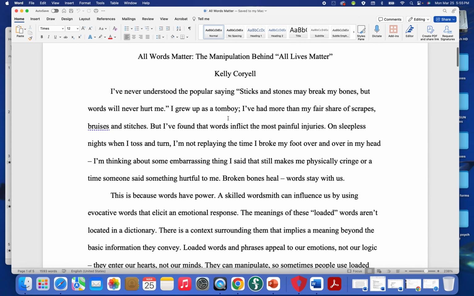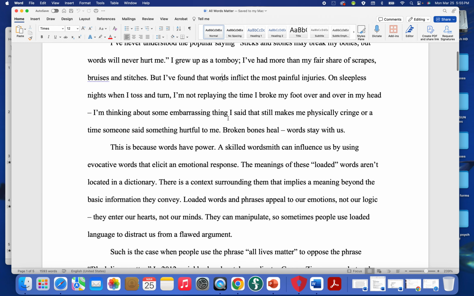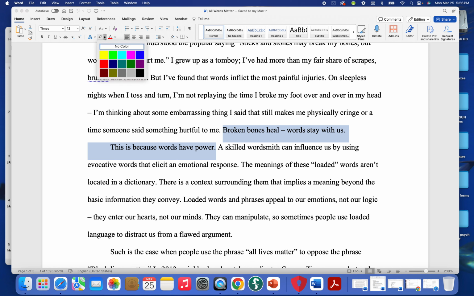So if we look here at her article, at the end of her introduction, she says, "Broken bones heal, words stay with us." Then she says, "This is because words have power." The "this" that she's referring to is this phrase. So she's kind of continuing it. So this and this kind of go together. Those two things go together. That helps these two paragraphs to connect.